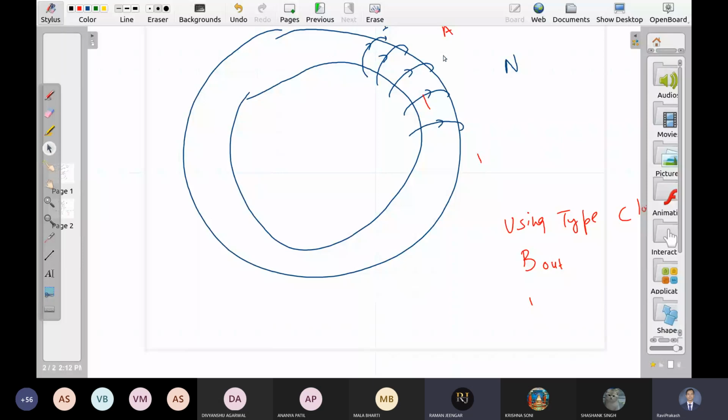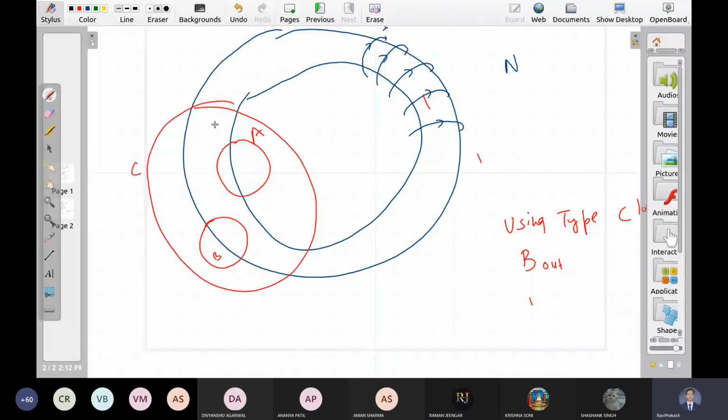So one possible circle is this, something like this. Let me call it A. A circle can be this, B. A circle like this, C. A circle like this is also possible.